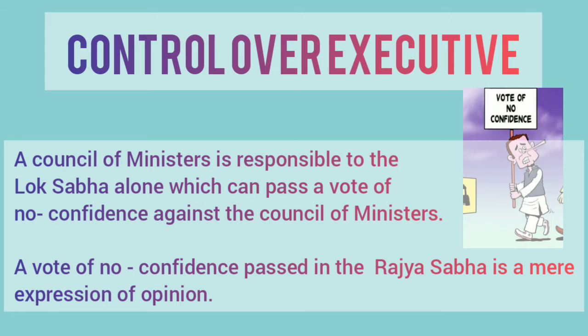Rajya Sabha exercises control over executive by asking questions, introducing motions and resolutions. Better remember, a vote of no confidence passed in the Rajya Sabha is a mere expression of opinion.